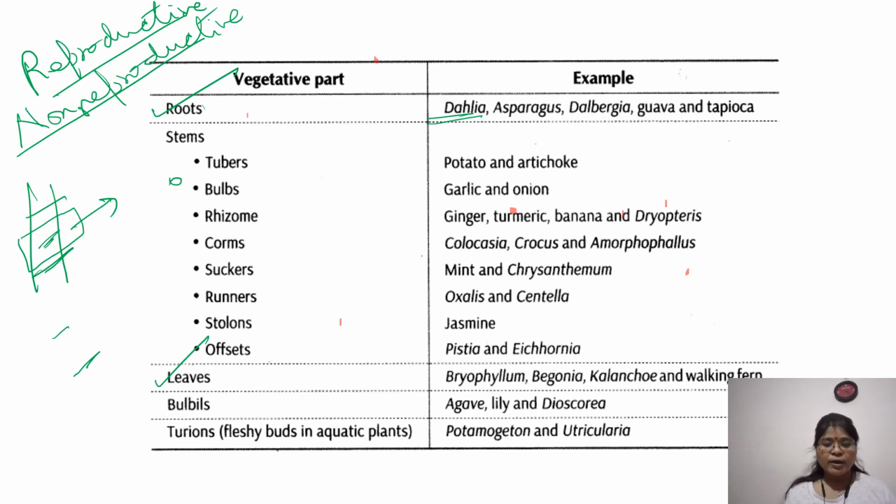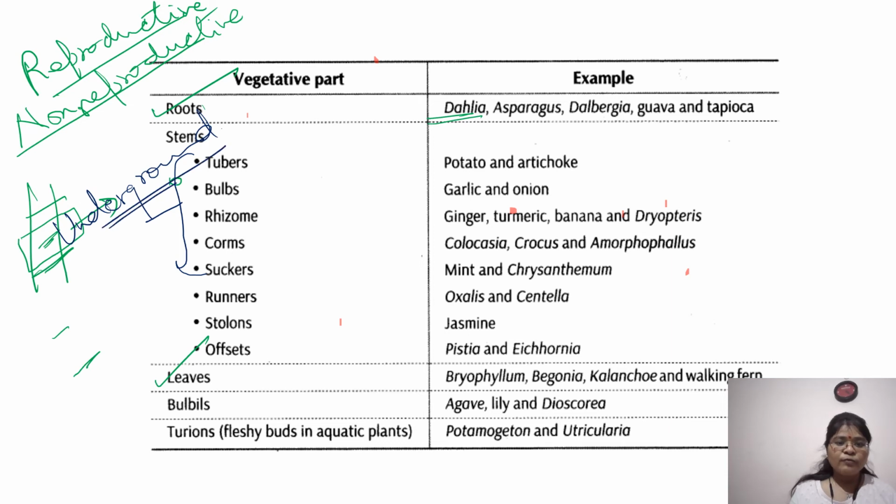Now if you take the example of your stems, from your tubers till your suckers, they are the underground parts. They are found under the ground, these stems.